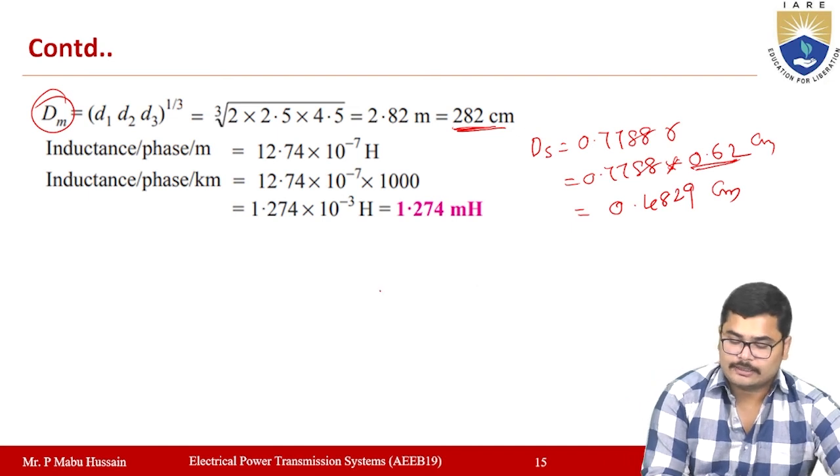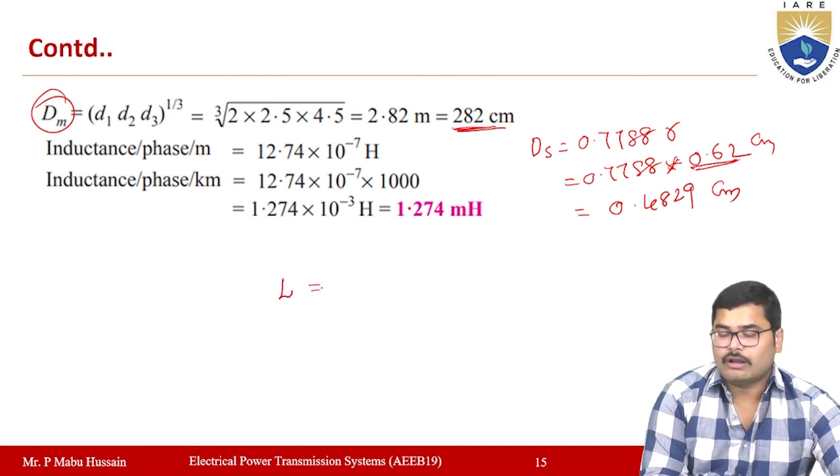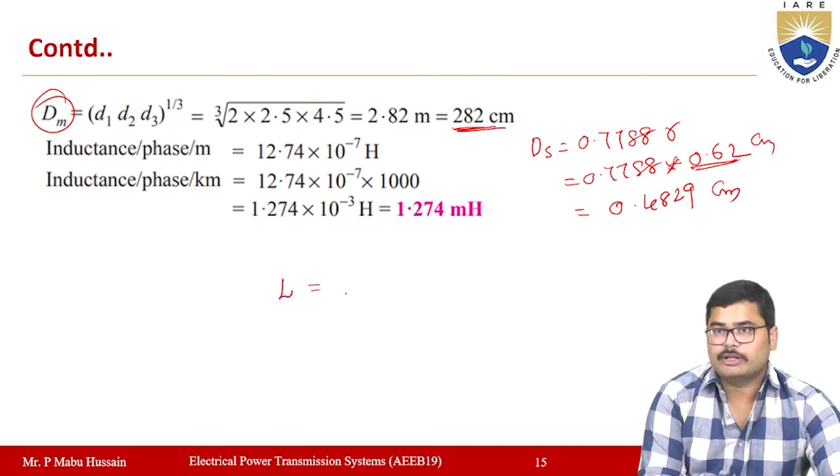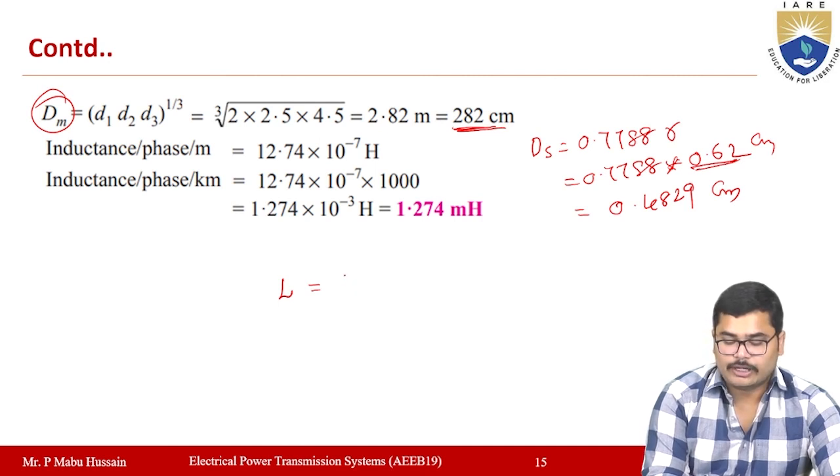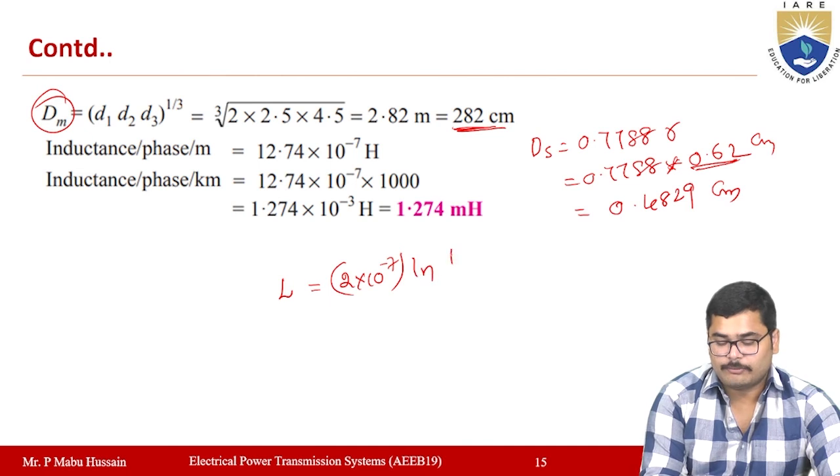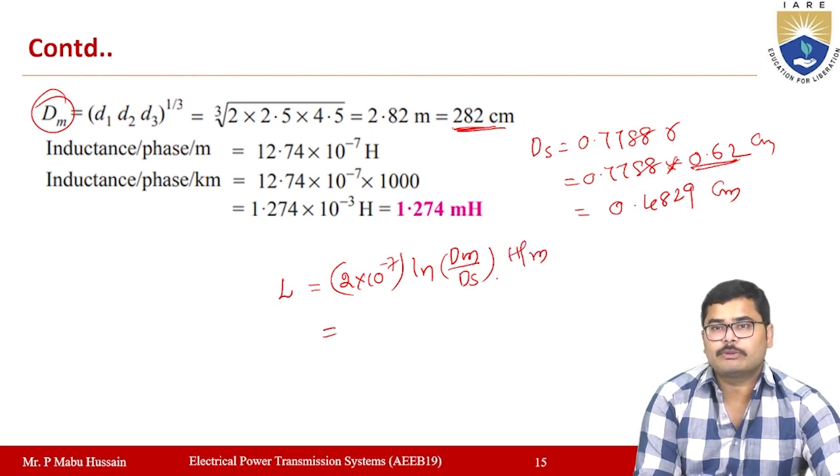The inductance L of each conductor will be the same because the radius is the same here. That value is 2 into 10 power minus 7 ln Dm by Ds, in henries per meter.